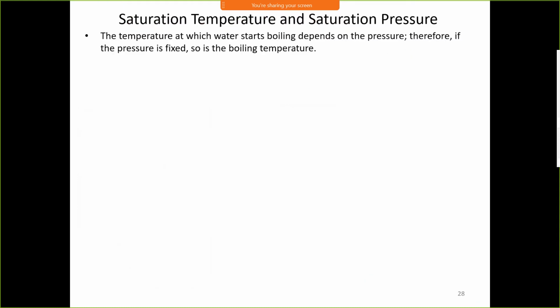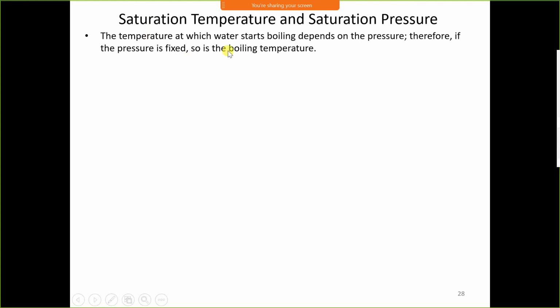Saturation temperature and saturation pressure. We have already seen that saturation pressure or saturation temperature is the condition at which phase change takes place.